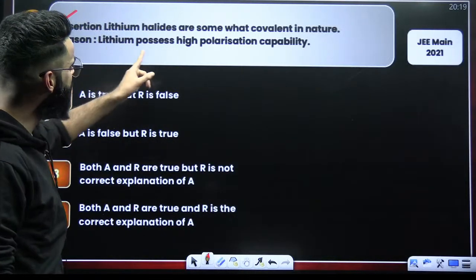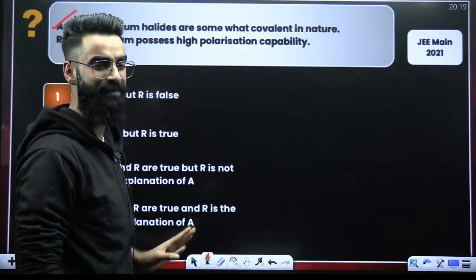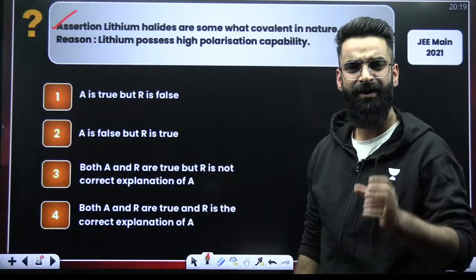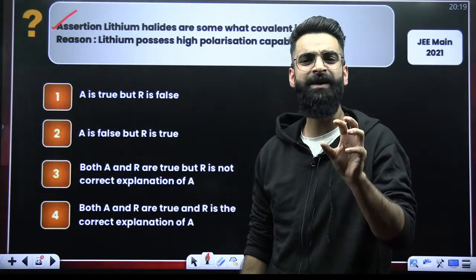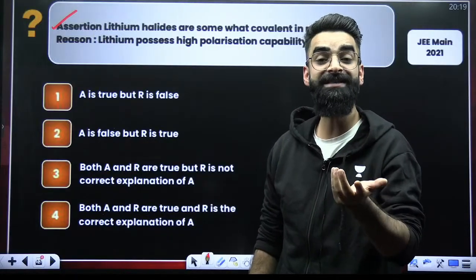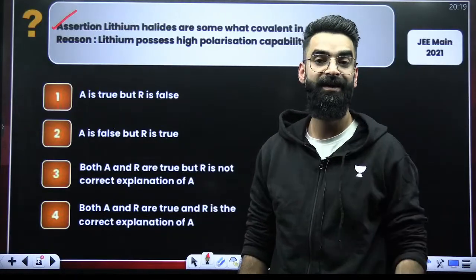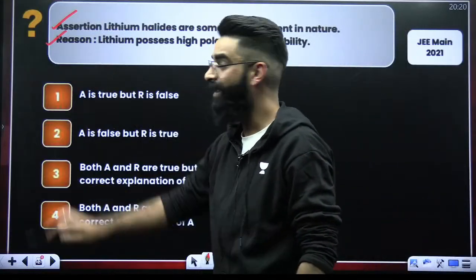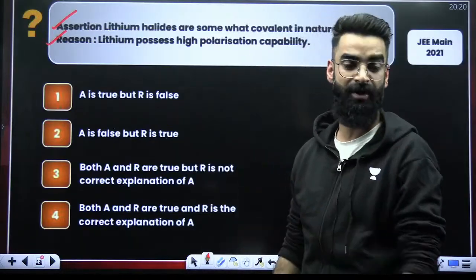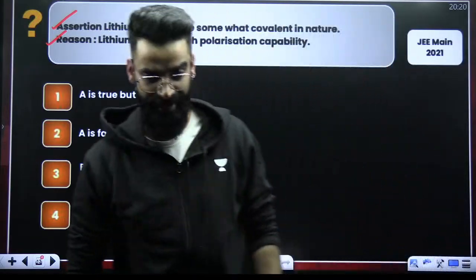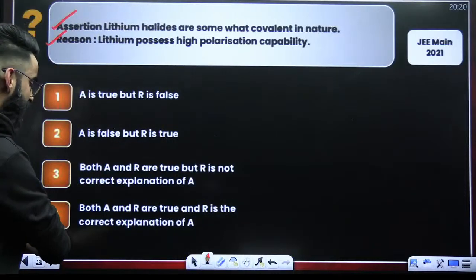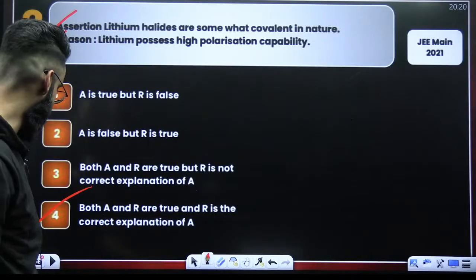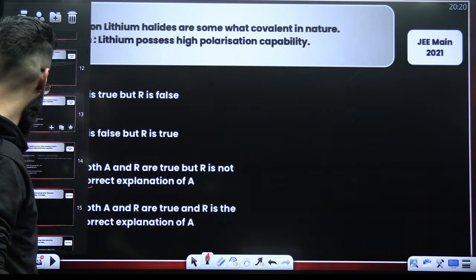Reason: lithium possesses high polarization capacity. And it is evident when you talk about your lithium halides, lithium is the one which has got the smaller size. Smaller the size, more the polarizing power of the cation. More the polarizing power of cation, more is going to be the covalent character. So absolutely reason is true, as well as the reason is the correct explanation of the assertion. So option 4 has to be the correct answer of this question, which I can see majority of the students have already given right. Perfect, guys.